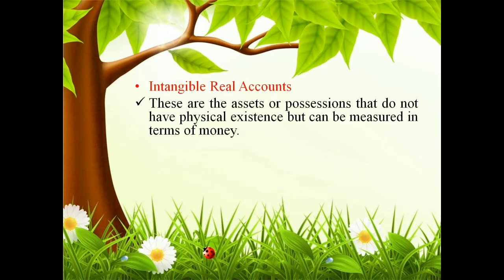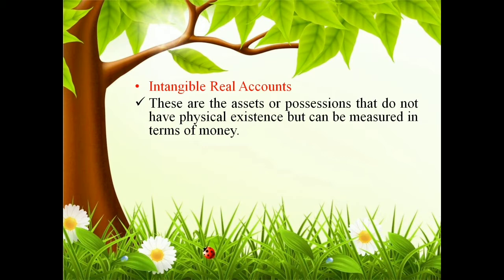And the second one is the account of intangible assets. Intangible assets are assets that we can't see. There is no physical existence of that particular asset, but we have to measure it in terms of money. There will be a monetary valuation for that particular asset, but there is no physical existence.